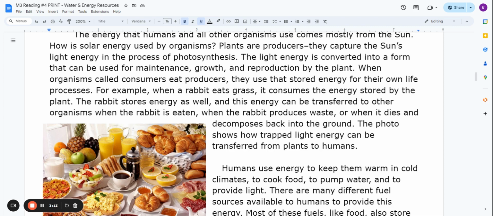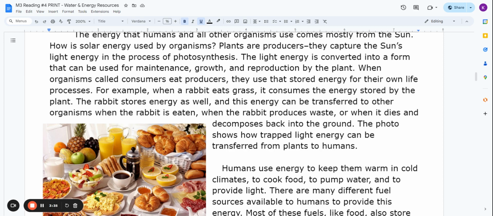Plants are producers. They capture the sun's light energy in the process of photosynthesis. The light energy is converted into a form that can be used for maintenance, growth, and reproduction by the plant. When organisms called consumers eat producers, they use that stored energy for their own life processes.